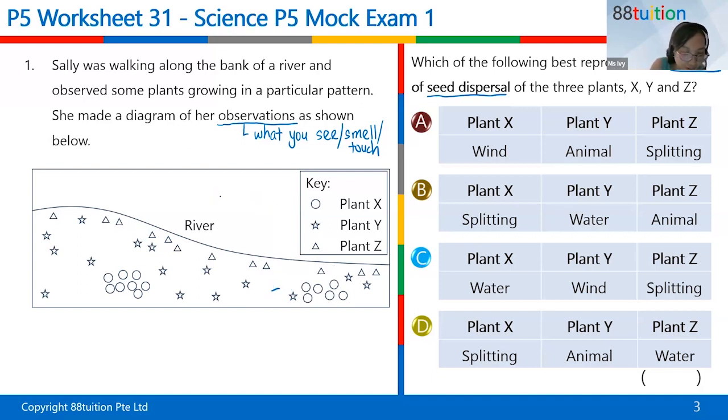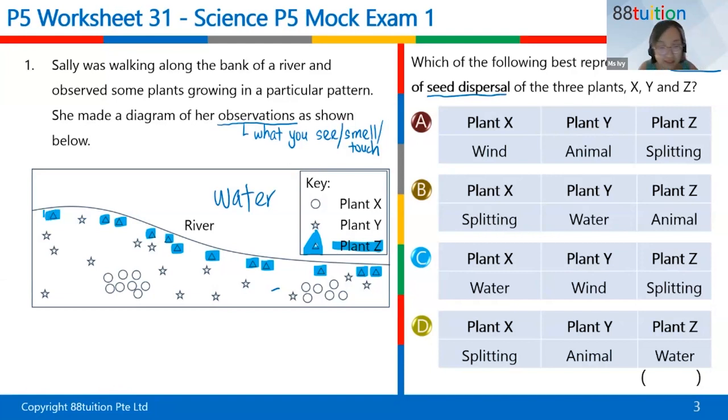Anyway, this is the water. Then I'm going to highlight the ones with the triangle, using highlighter blue. So triangle here, here, here, here, here. What do you notice about all these plants, the triangle plants? Can you type into the chat, everyone? Good job, Jia Ping. The rest, please type into the chat very quickly so that we can move on.